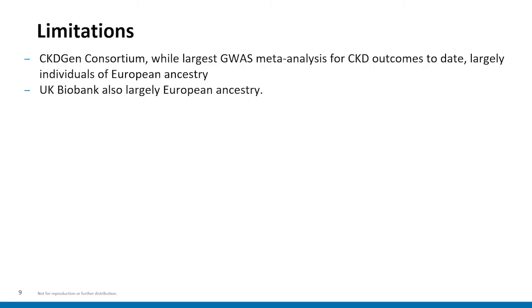This study utilized two genetic databases that, while broad, largely consisted of individuals of European ancestry. As such, it will not reflect the demographics of a broader world population. Additionally, while the authors utilize Mendelian randomization to determine that there is a potential causal link between telomere attrition and chronic kidney disease, they do not discuss potential mechanisms or propose any sort of scientific studies that can be utilized to confirm this finding as well.